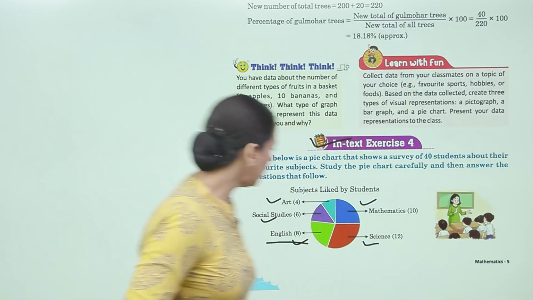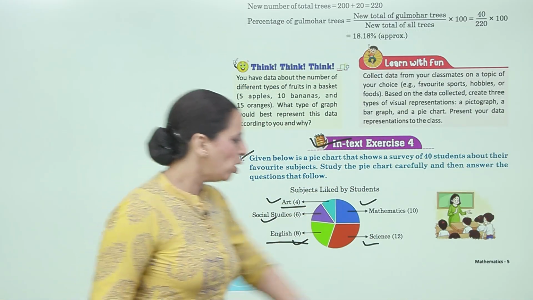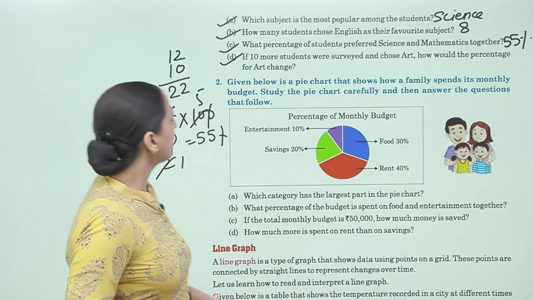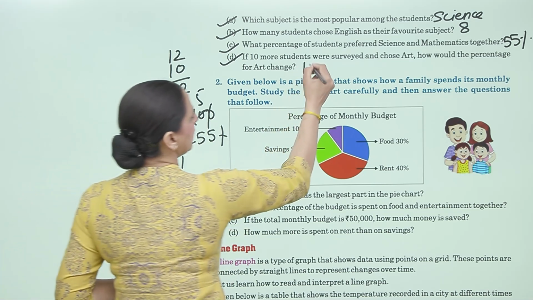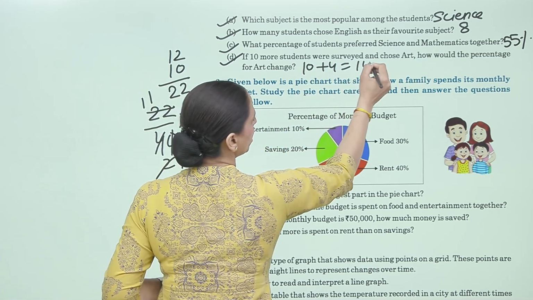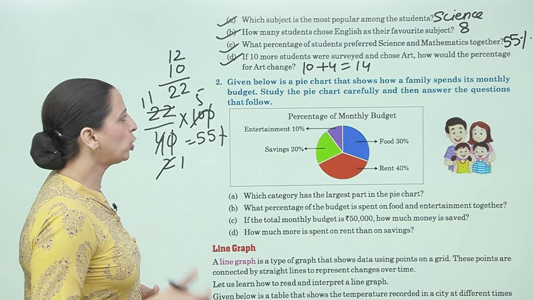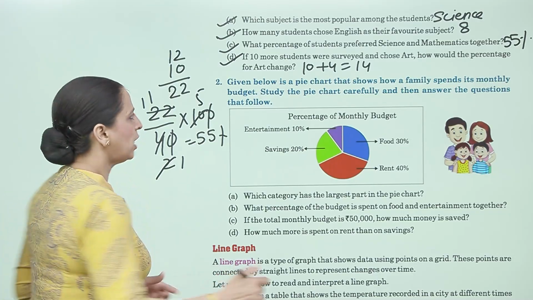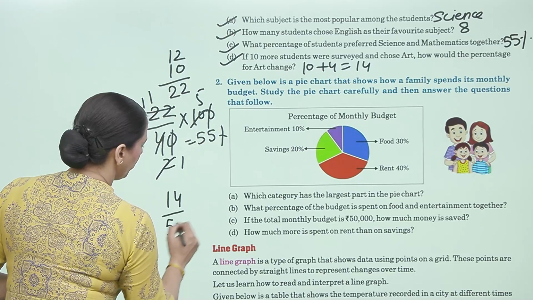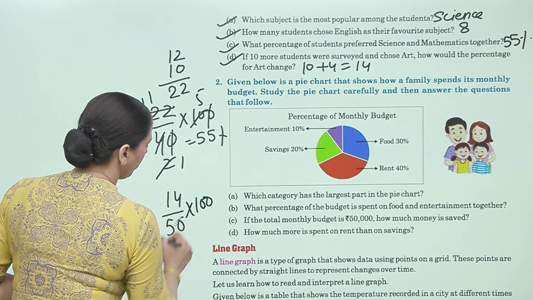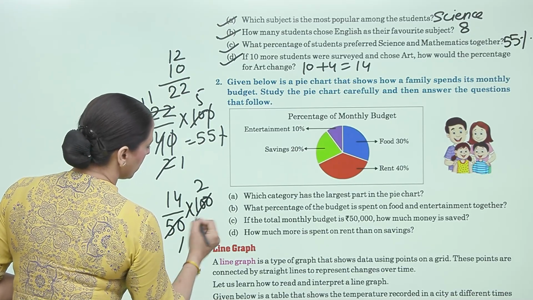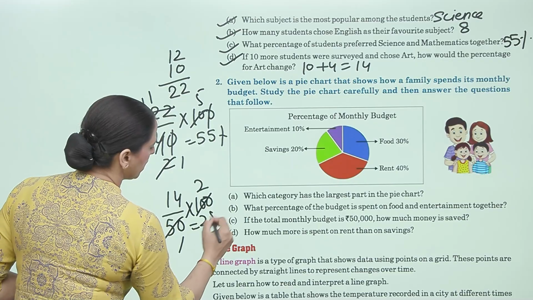Now next D, if 10 more students were surveyed and choose art, how would the percentage for art change? So art students is 4. Now how many more? That is 10 more. So 10 plus 4 is equal to 14. Now art students number is 14 and total becomes 50. Now 14 upon 50 multiplied by 100. 50 1s are 50, 2 50s are 100, that is 28%.